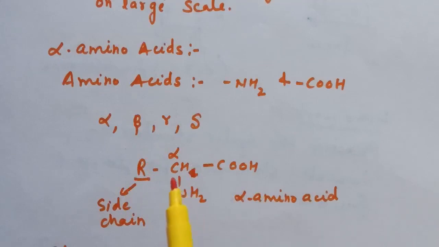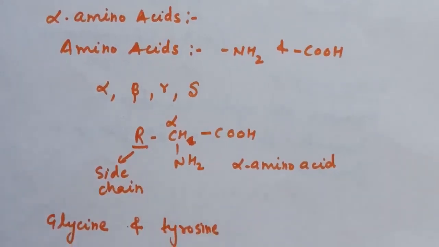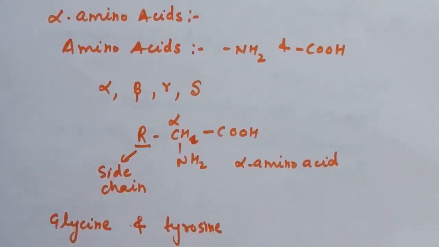Next, all alpha amino acids have trivial names, which usually reflect the property of that compound or its source. For example, glycine and tyrosine. Glycine is so named since it has a sweet taste, and in Greek, glycos means sweet. That is why its name is glycine. And tyrosine was obtained from cheese. In Greek, tyros means cheese. That is why the name is tyrosine.